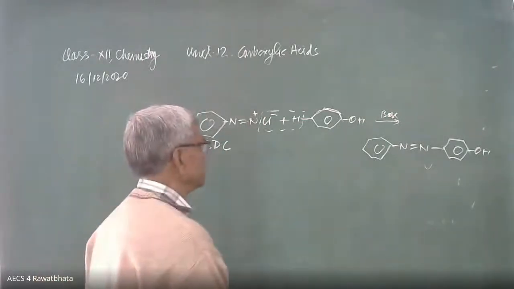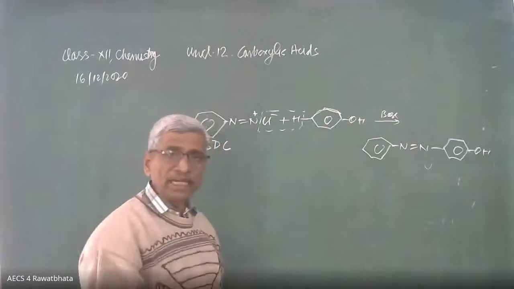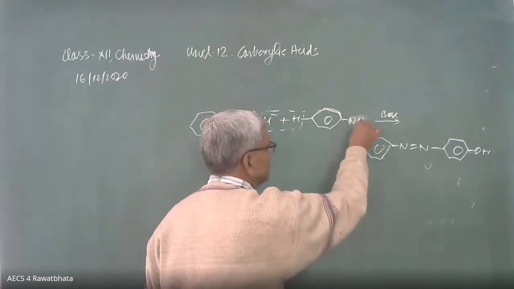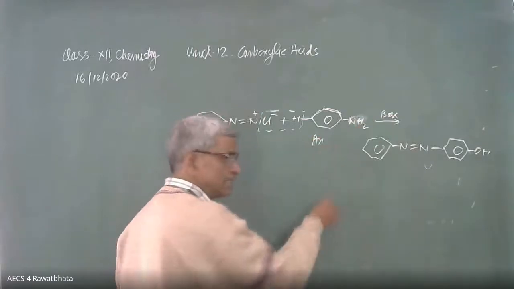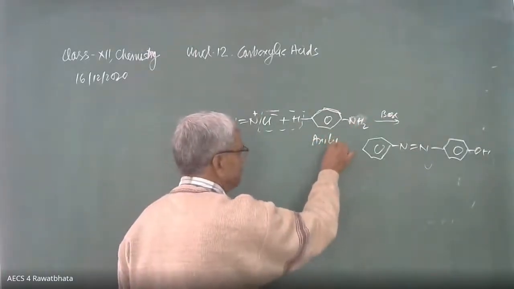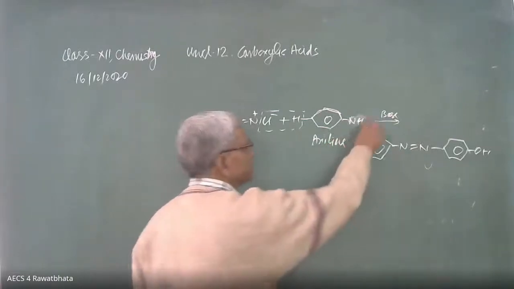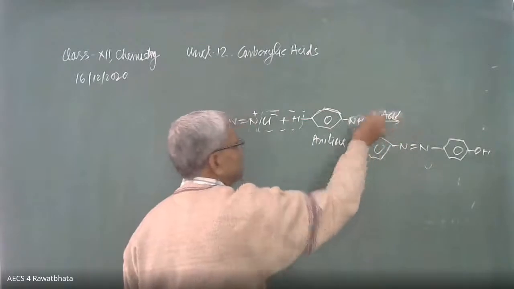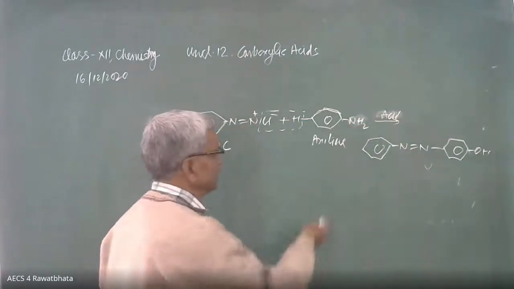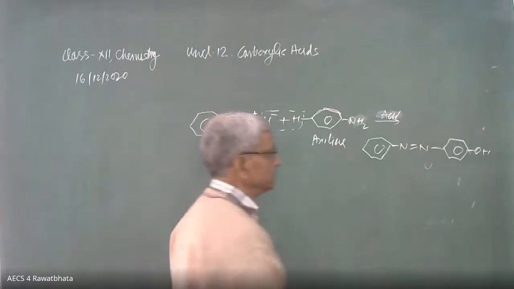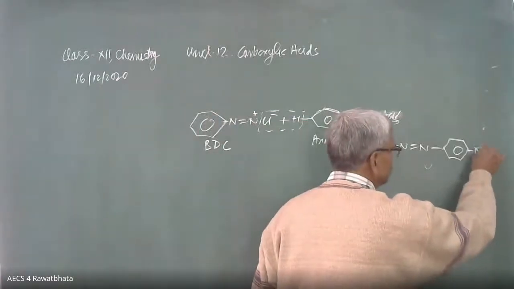The same reaction we can take in the case of aniline. In that case, here is NH2. This is aniline, we will discuss this in the next lesson. Aniline is a basic compound, that's why here is the presence of acid, and we get this compound, where instead of OH we get NH2.